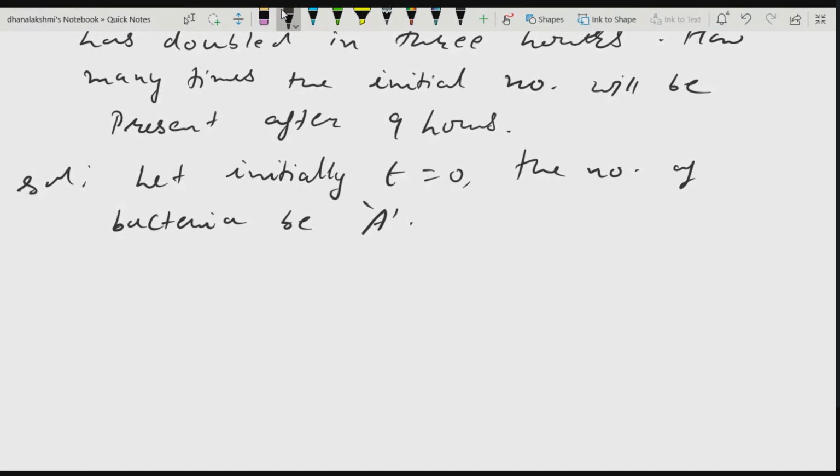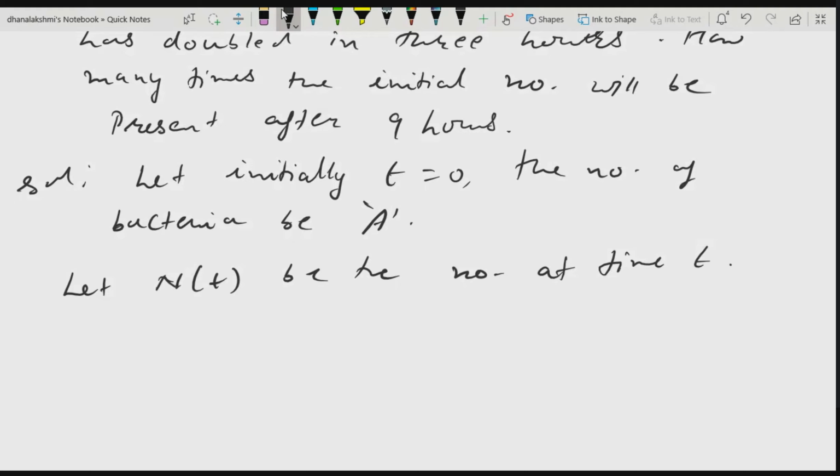So at t is equal to 0, initially the number of bacteria is A. Now let n of t be the number at time t. At some time you will have some amount of bacteria.